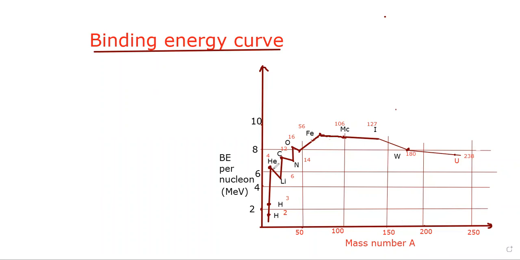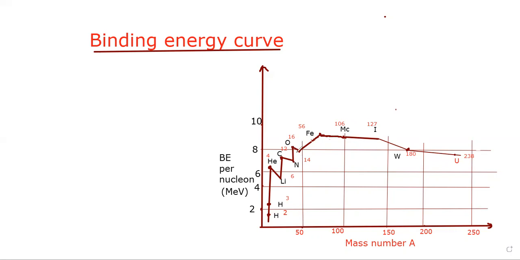In case of helium, it is more than 6 MeV, but that of lithium is less than 6. Carbon has binding energy around 7.3 MeV, whereas nitrogen has around 7 MeV.